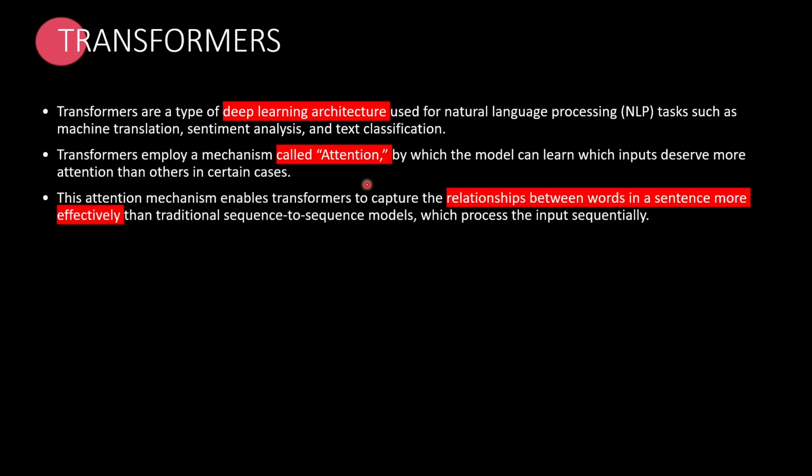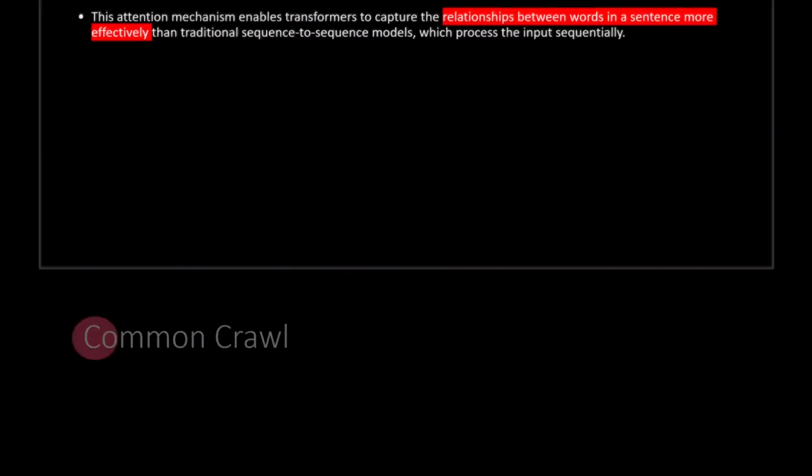So it enables transformers to capture relationships between words in a sentence more effectively, and that's what you want, right? You want to get the context out of the words rather than just translating the sentence as it is. You need the context, and to understand the context you need transformers.